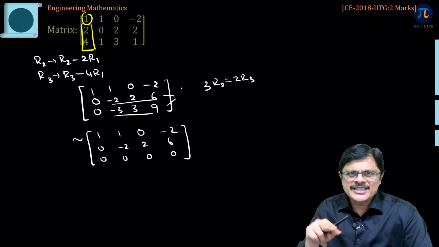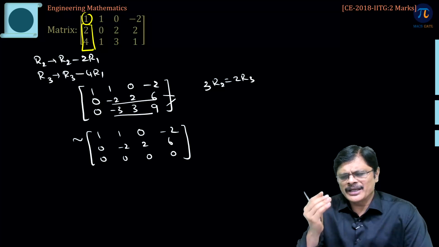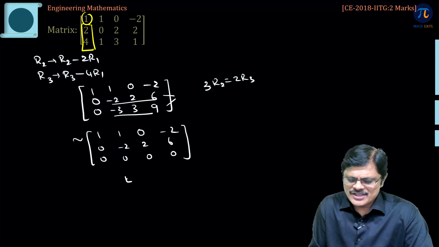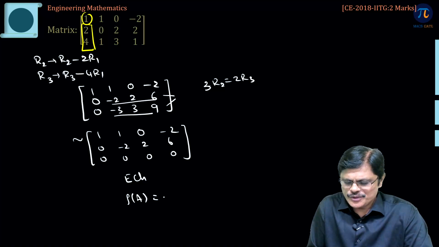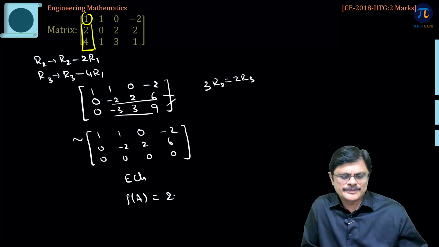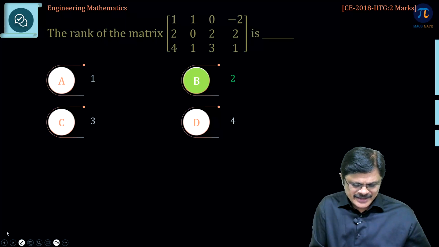So, whenever you find such proportionality, keep one row, make the other row 0. Now, you got echelon form. What is the rank of the matrix? How many non-zero rows? 2 non-zero rows, rank is equal to 2. So, that is the correct answer.